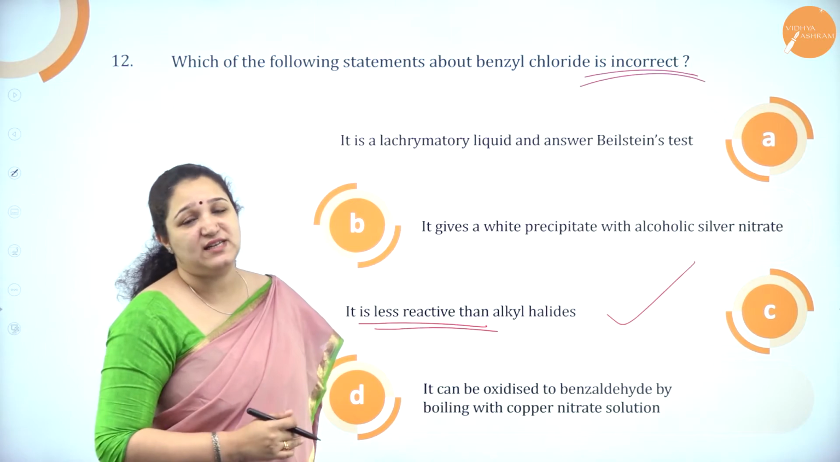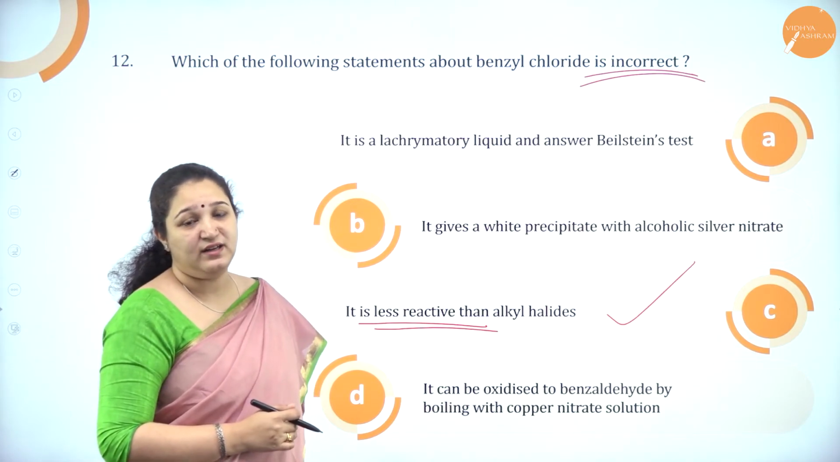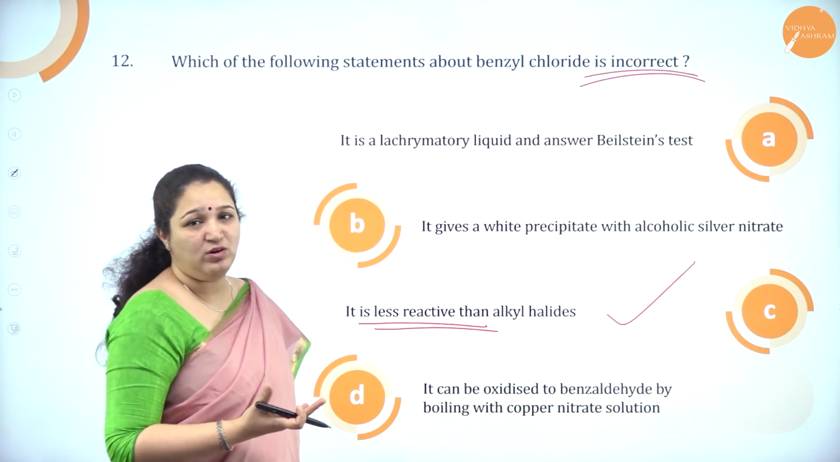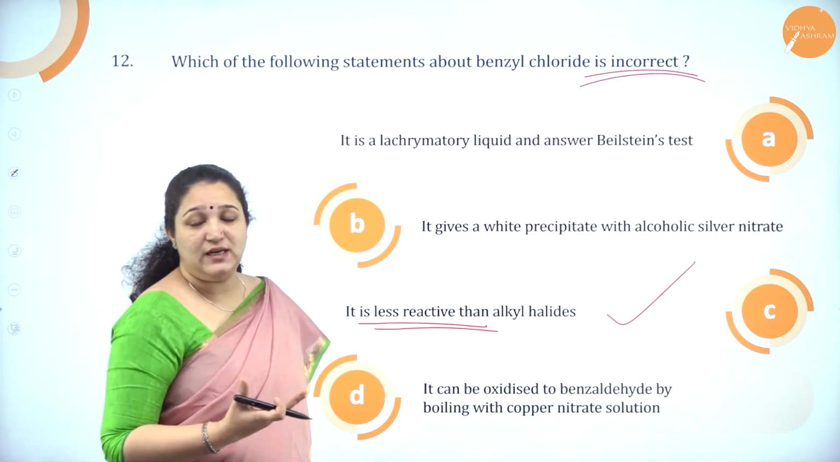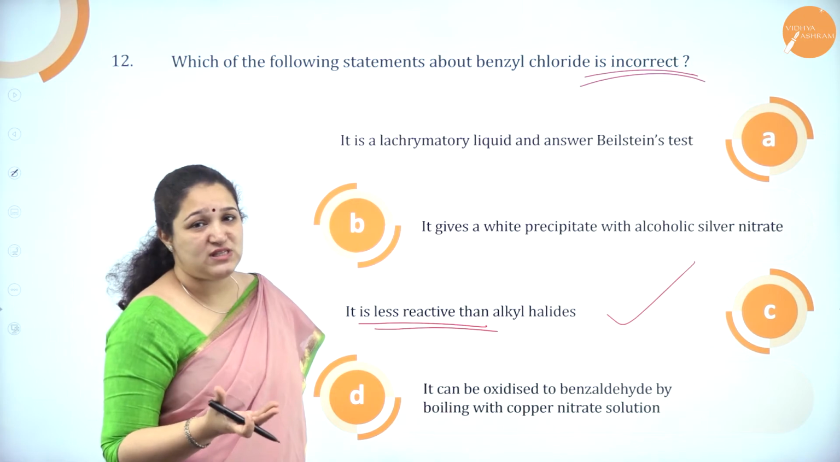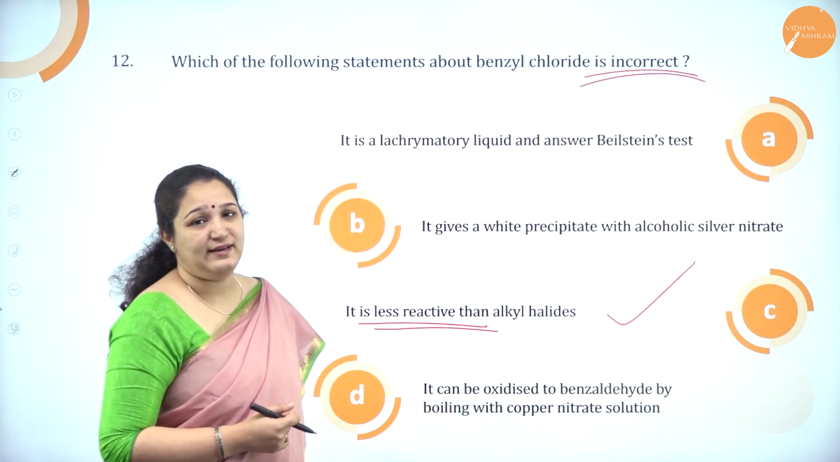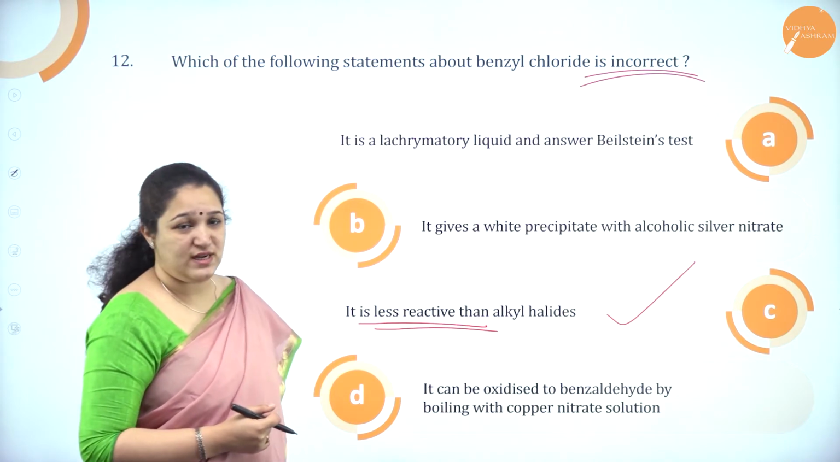It is not less reactive than alkyl halide. Because it is benzyl chloride, it will form benzyl cation or phenyl cation. Thus, it has resonance stabilization. It is more reactive compared to alkyl halides. Okay, so that is the wrong statement.